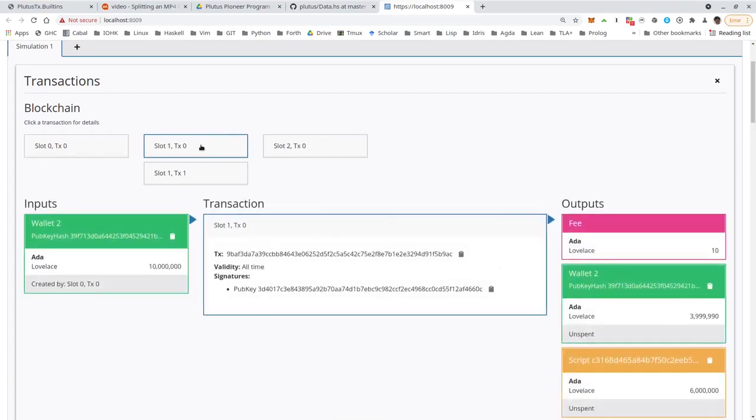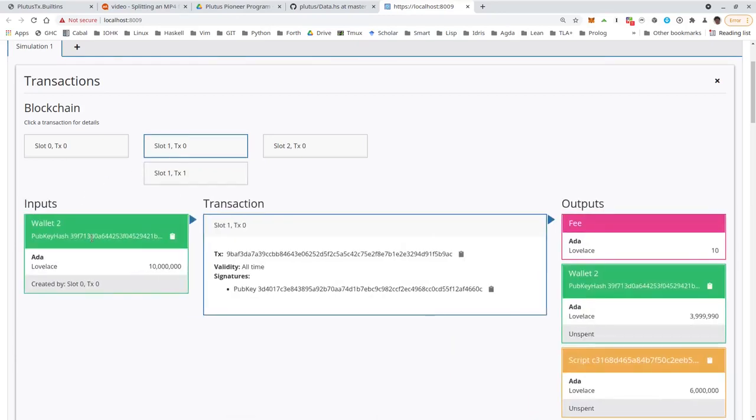So let's look at the first one. This happens to be the give of wallet 2. So the other one is the give of wallet 1. So we see the order here doesn't reflect the order in which we did it in the simulator, which makes sense because in the real blockchain that's also indeterministic. It depends on the timing between those two wallets.